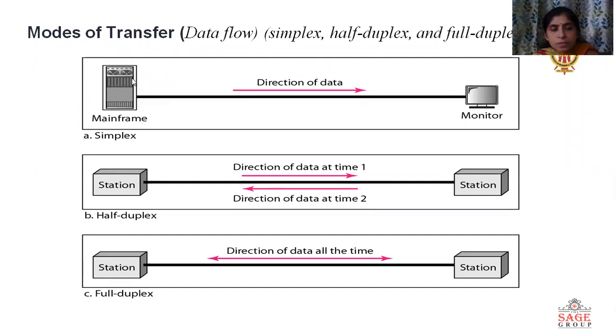From the simplex diagram, we can say that this is one type of communication. Here the mainframe is the sender and the monitor is the receiver. For completion of communication, there should be one communication media between the transmitter and receiver.